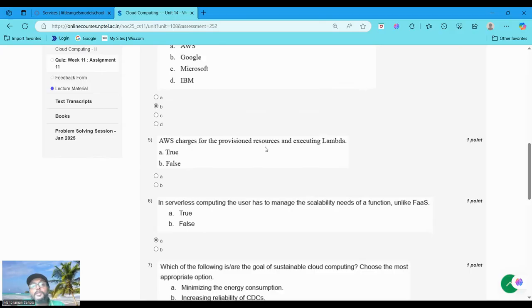AWS charges for provisioned resources and executing Lambda. It is a true statement. Now, why do you choose it as a true statement?